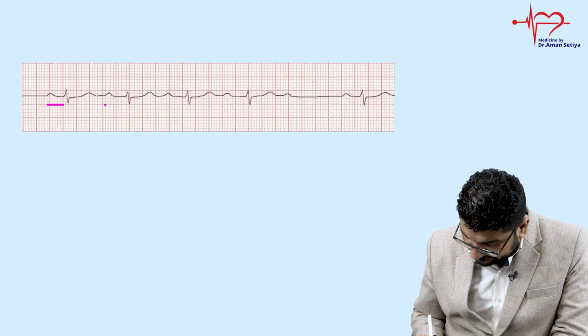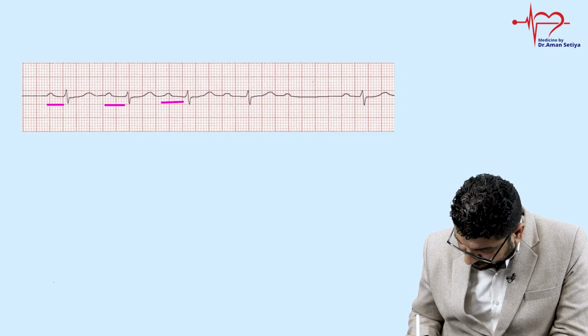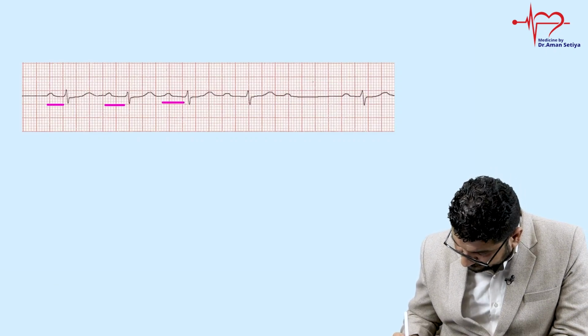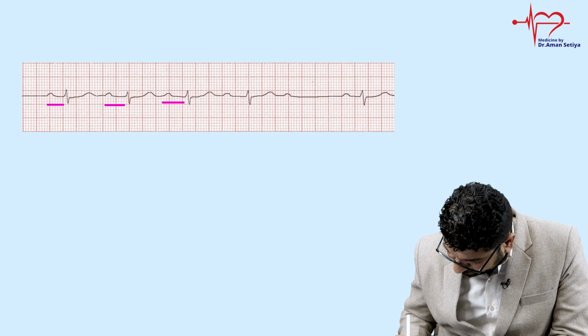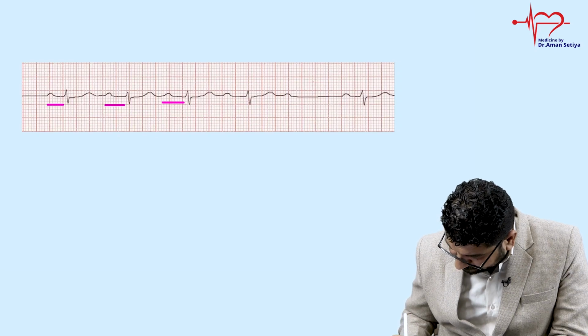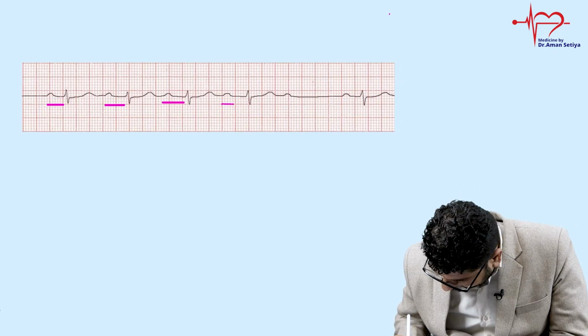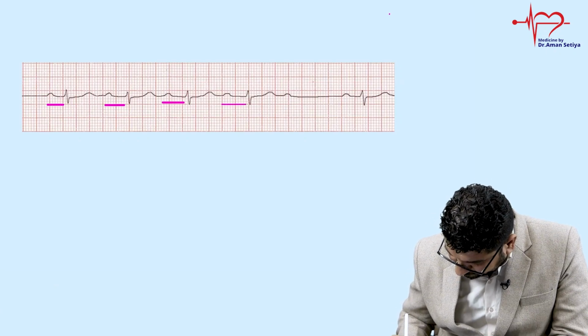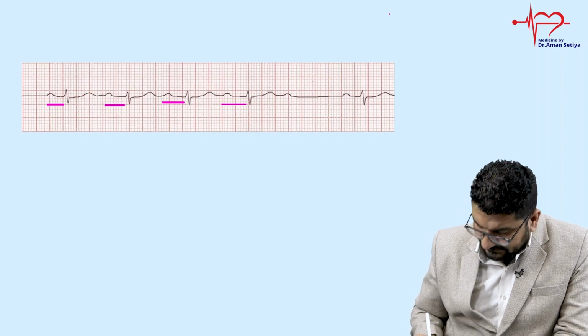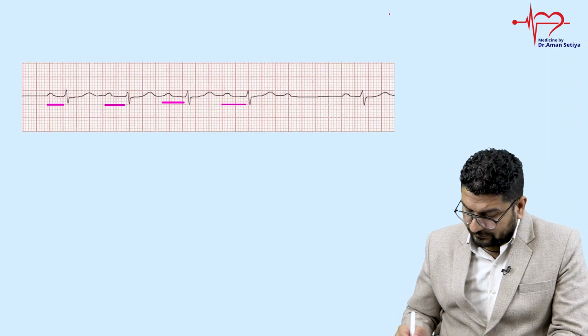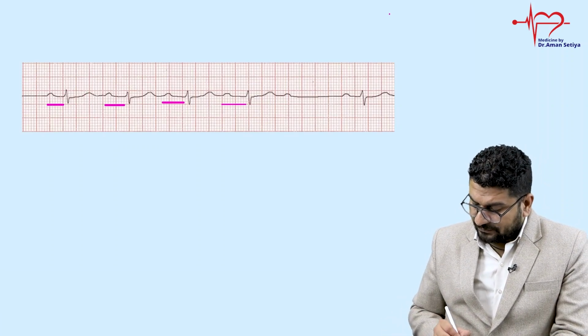This PR interval is, I think, the longest of all. Almost 2 boxes. In other cases you can see it is like 1.5 boxes or so. So you can see the PR interval is prolonged.